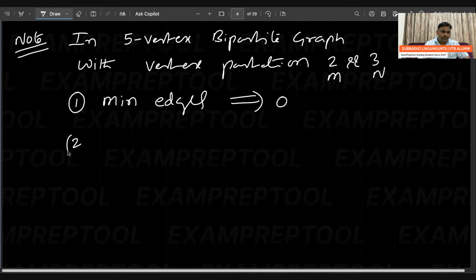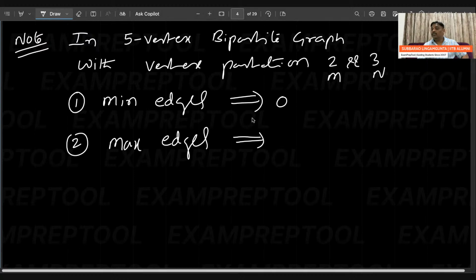Second one, if you observe, maximum edges how many? If you observe clearly, every vertex of M is associated with every vertex of N, meaning first person having 3, second person having 3, like that 2 times. So 2 into 3, totally 6 edges.